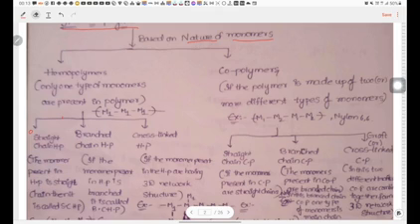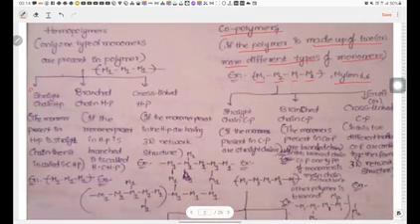If the polymer is made up of two or more different types of monomers, it is called a copolymer. Example, here there are two different monomers, monomer 1 M1 and monomer 2 M2, M1 M2. So an example is nylon 66. The copolymers are again classified into three types. They are straight chain copolymer, branched chain copolymer, and cross-linked or graft copolymers.